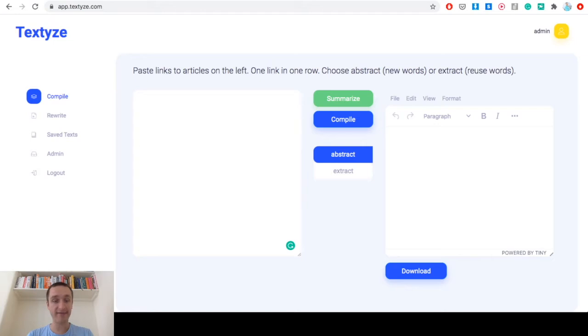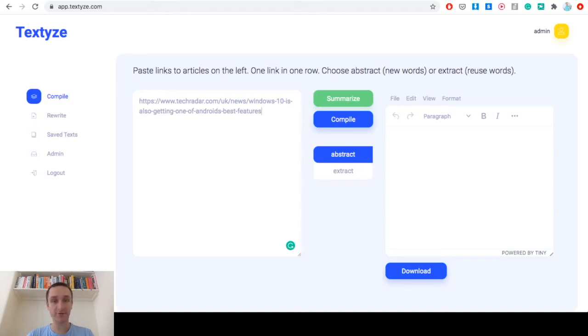So say I have an article that I want to summarize, or that I want to repurpose for other means. What I can do is paste a link here or a couple of links. Choose between abstract and extract. The difference between abstract and extract is as explained above. Do we want to use new words, or do we want to reuse exactly the same words which were used in the article? So say I want to use new words.